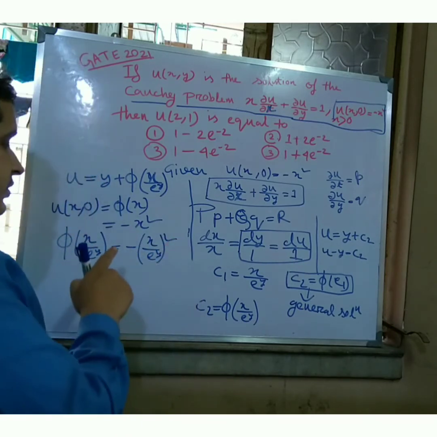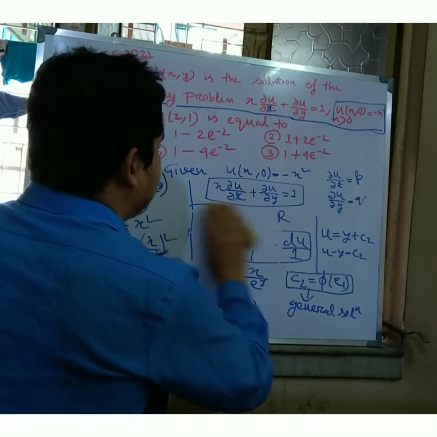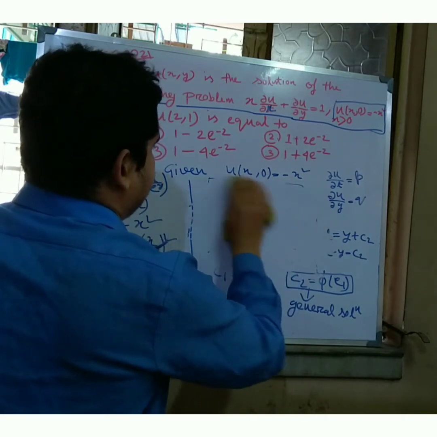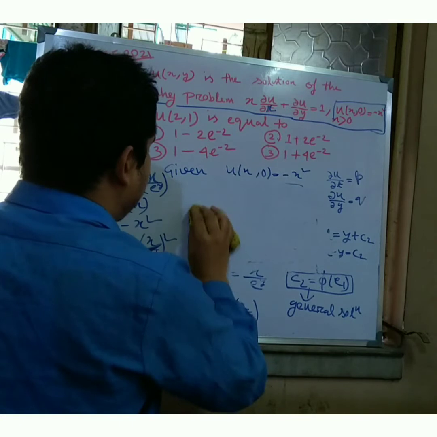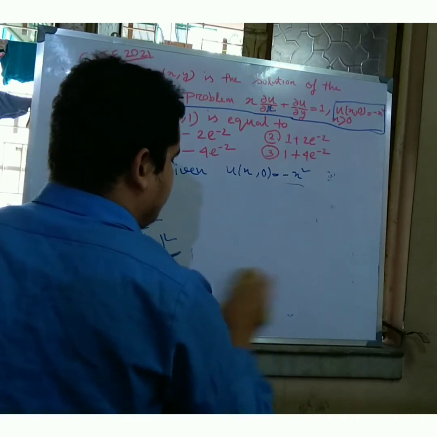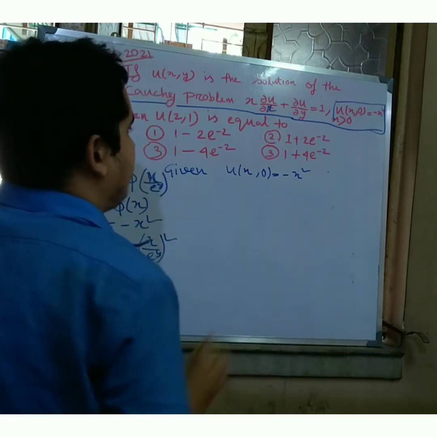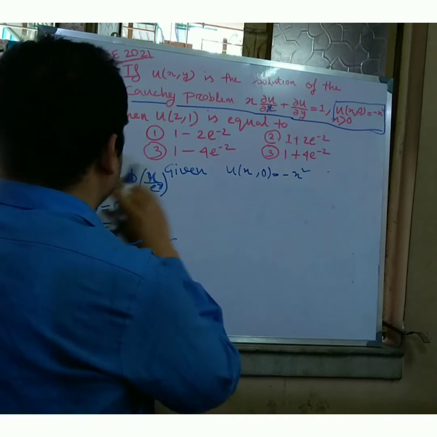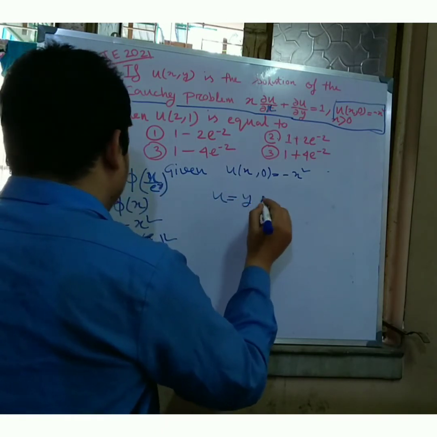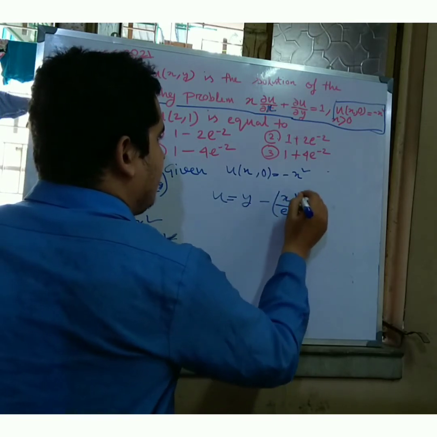And now I just remove this portion because the given is equal to this. So u is equal to y minus x by e to the power y, whole square,